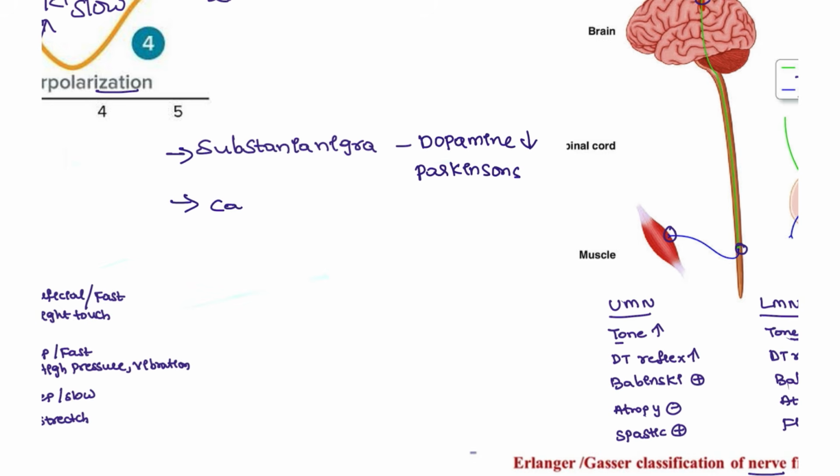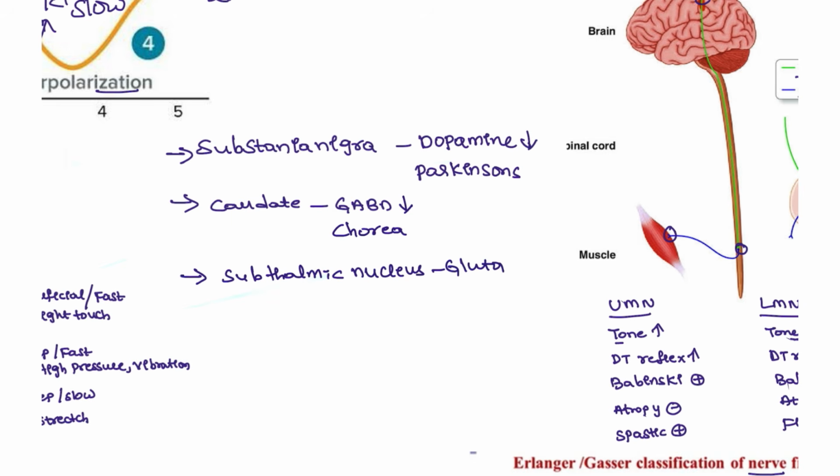Next, we have the caudate. Caudate contains GABA. If GABA is decreased, the patient will have chorea. Next is the subthalamic nucleus. This contains glutamate, and if there is a lesion here, it causes hemiballismus. Next we have the globus pallidus. This again contains GABA, and if GABA is decreased, that is athetosis.